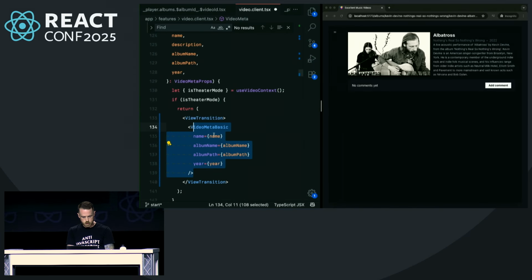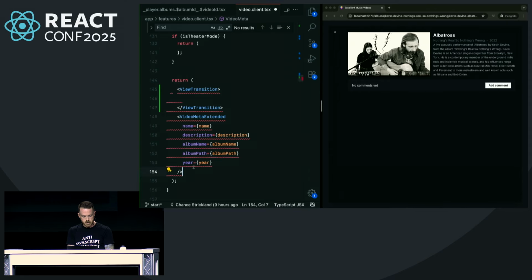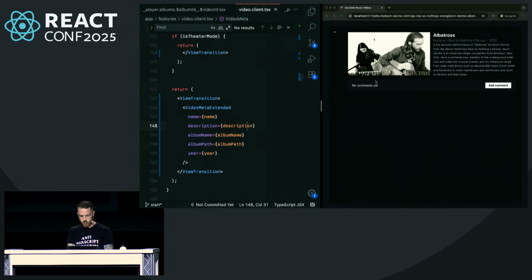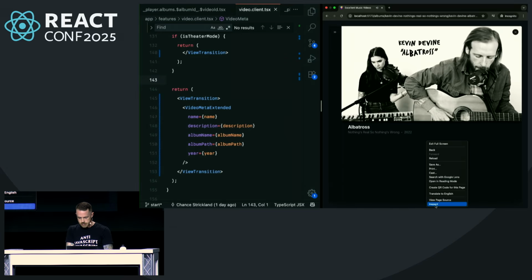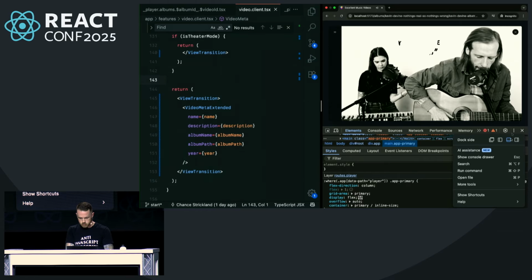We're going to pop this guy up, and we've got one there. And of course, this is already going to be updated in a transition, because these things move as soon as we update this theater mode thing. And so, if we slow this thing down a little bit, let's go into the animations panel.